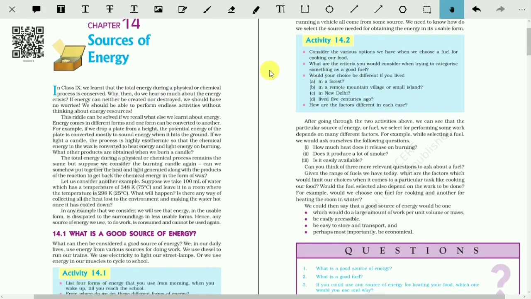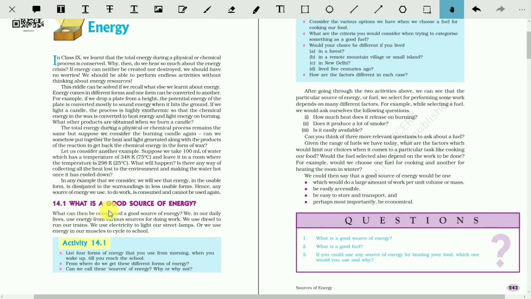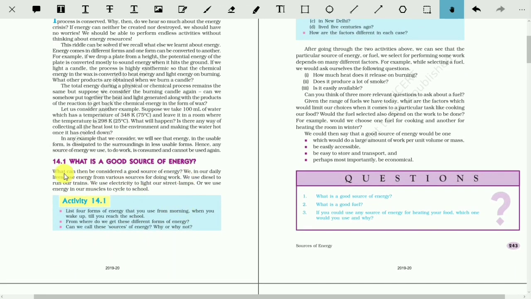Now go to the section 14.1, what is a good source of energy. Let the computer read this topic. What can then be considered a good source of energy?